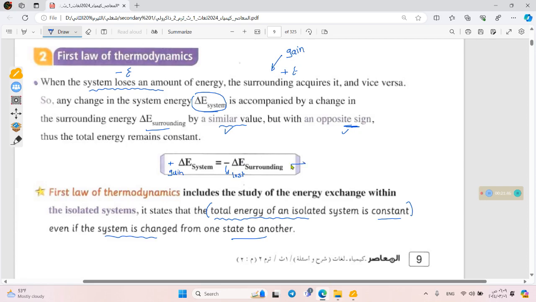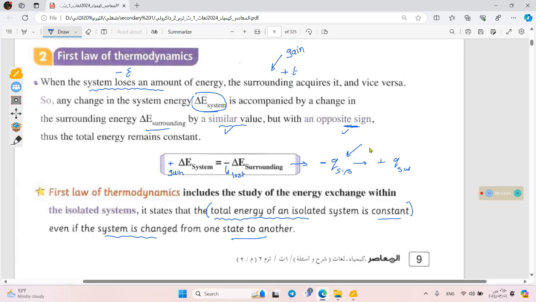And also we can say that if the energy is transferred from the system, this thermal energy will transfer in the form of quantity of heat from the system. So if the system lost energy, then the heat will transfer from the system to the surrounding. Our system lost quantity of heat, and the surrounding will gain it. So what is quantity of heat? The quantity of heat is the amount of energy transferred from the higher temperature body to the lower temperature body.